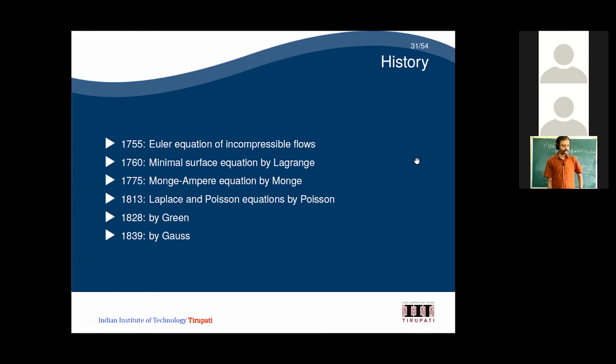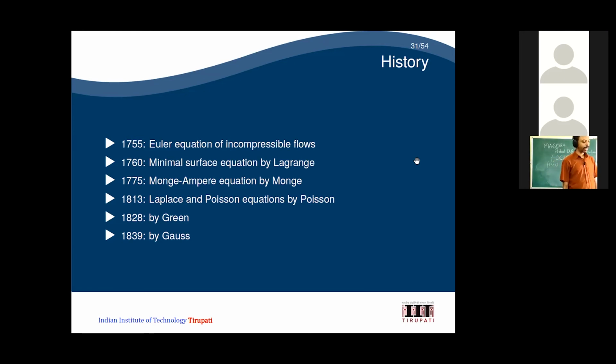And Lagrange used the minimal surface equation for PDE in 1760. And Monge and Ampere developed the Monge-Ampere equation. I will show what the equation is in the next class. So in 1775 he used that.